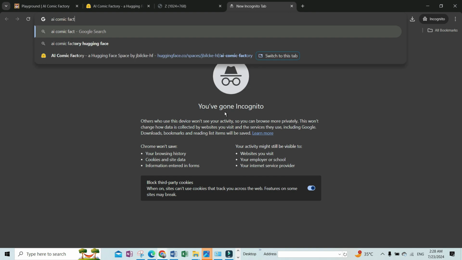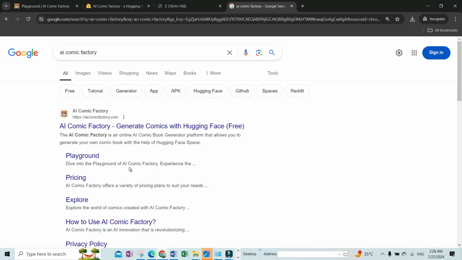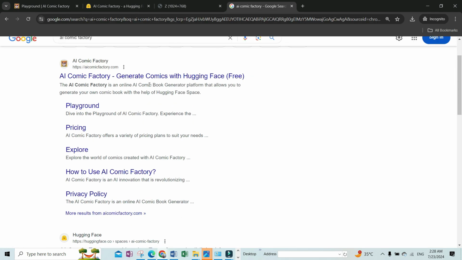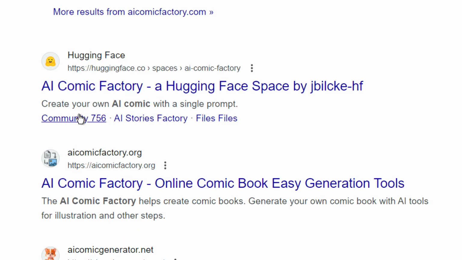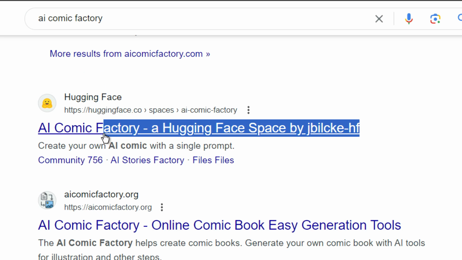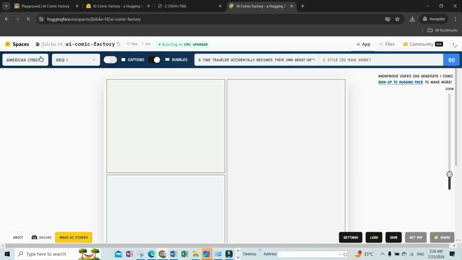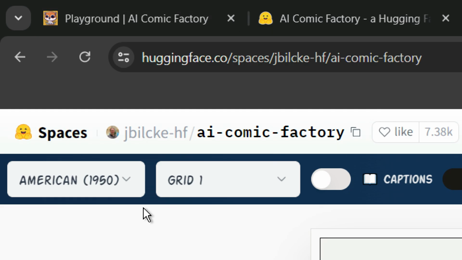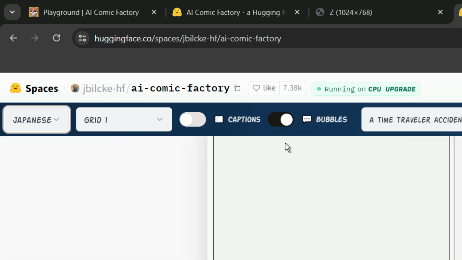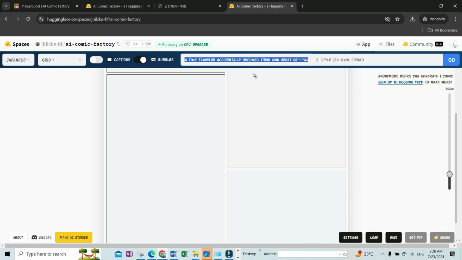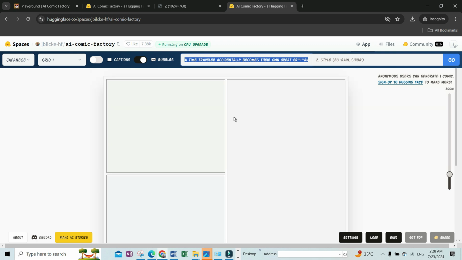comic factory, and this is the first website that will pop up. You don't need to go to this one because you will have to pay here to use this, but you will have to go to this second one which is on Hugging Face. So AI comic factory on Hugging Face. So click on this one. Once you are here, you have to select your style from here. In the style, let's do Japanese, and here let us write our comic prompt.